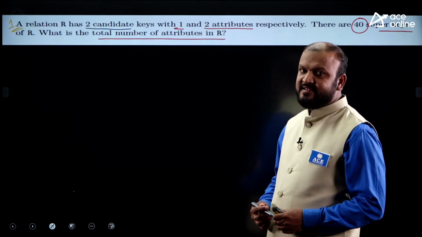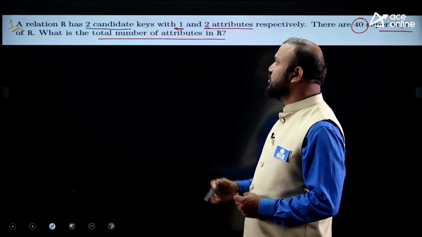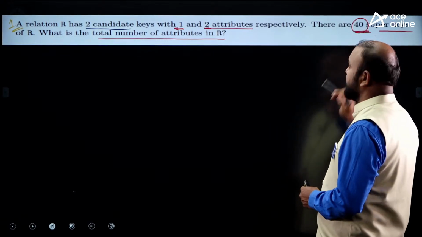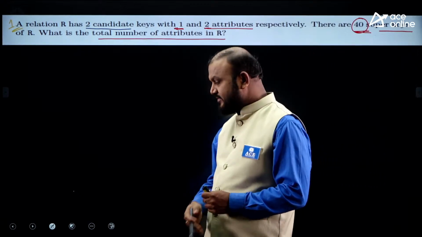So what is the question? There are two candidate keys, one candidate key with one attribute, another candidate key with two attributes. There are totally 40 super keys. What is the total number of attributes in R?